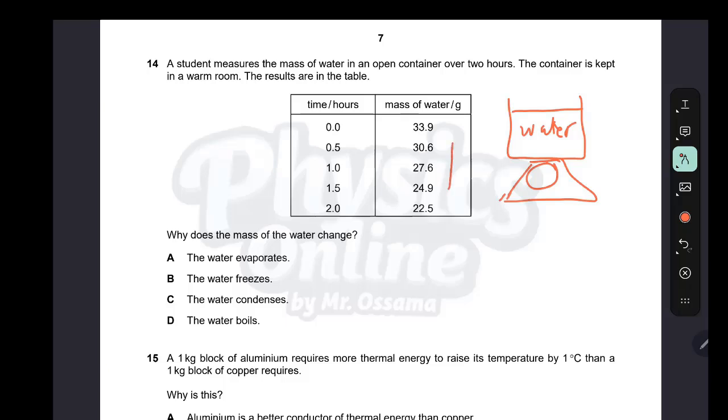As you see here, the mass of water decreases with time: 33.9, 30.6, 27, 24, 22. Why does the mass of the water change? Because, of course, of the evaporation, not boiling. The water evaporates, this is correct. The water freezes, the water condenses, the water boils. No, the water does not boil, as there is no heating here. It is kept in a warm room. So the water evaporates.